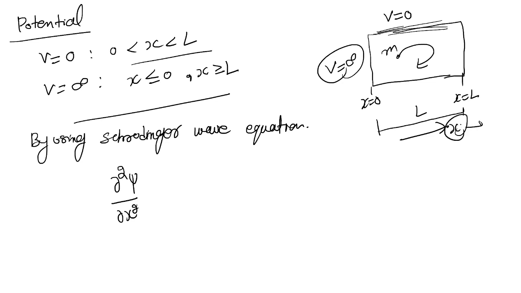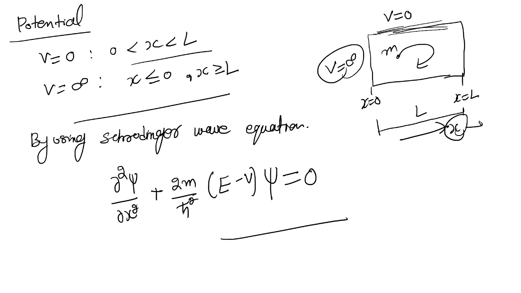It is moving along the x axis, plus 2m over h square, E minus V of psi is equal to 0. This is our Schrodinger wave equation. We will solve this equation and derive the expression for energy.